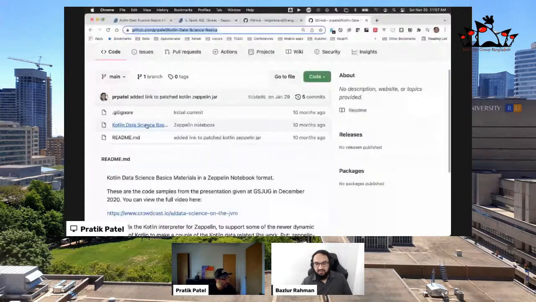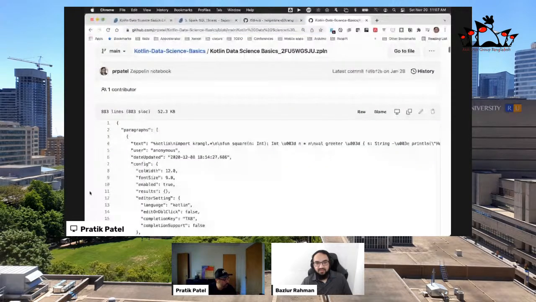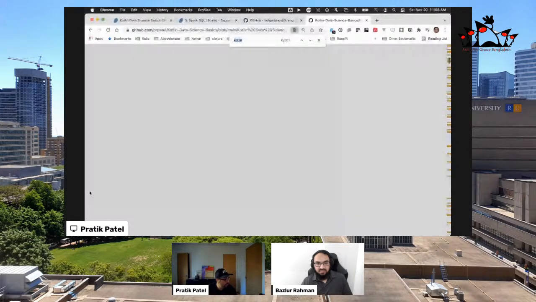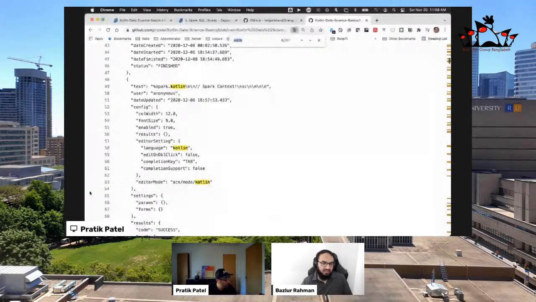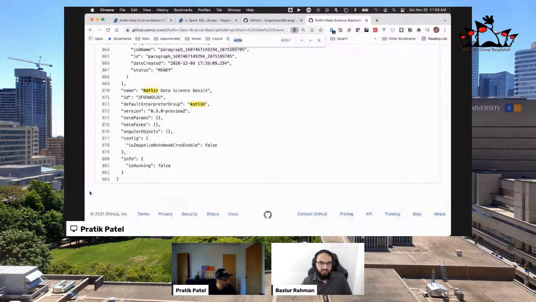And one thing to note is that when you import this, you may need to go in and double check this part. I found a little bit of a bug here, which is kind of annoying: you need to make sure that Kotlin is set to the default interpreter. Let me scroll to the bottom real quick. I believe that's where it is.